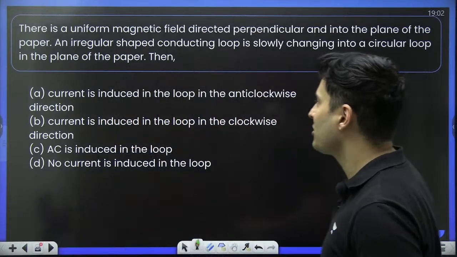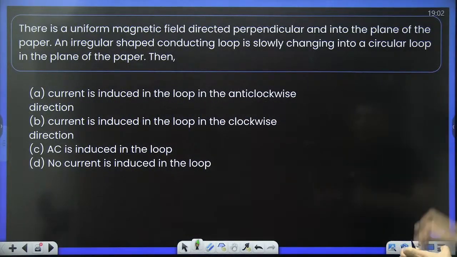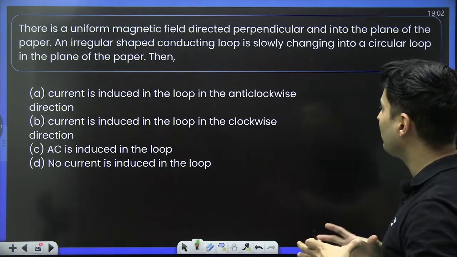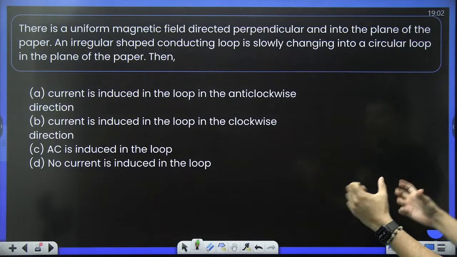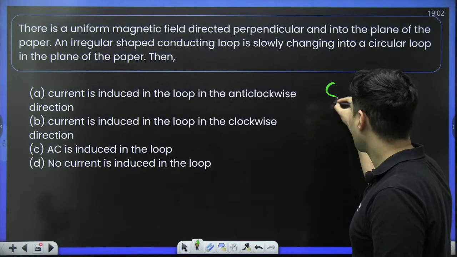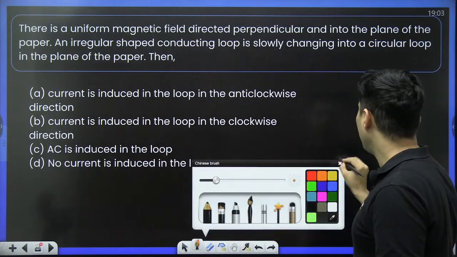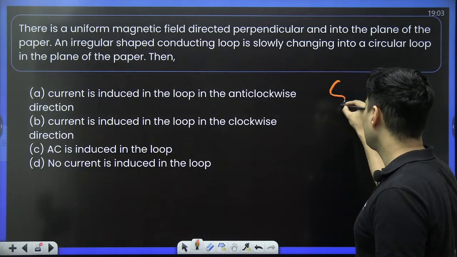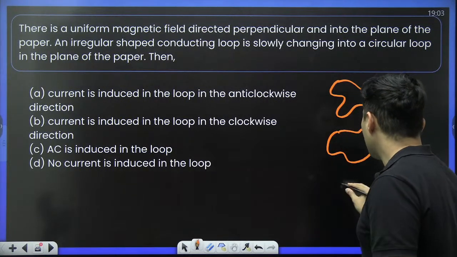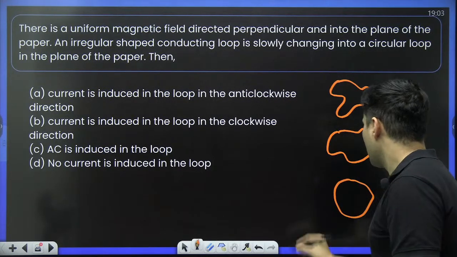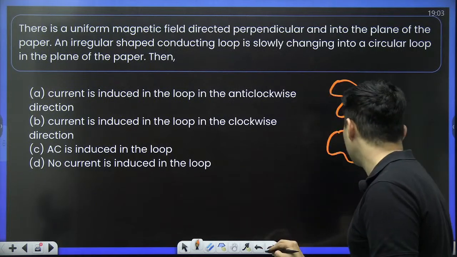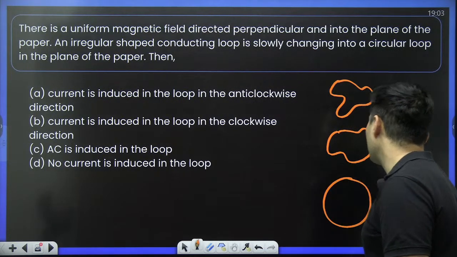Next question coming up on your screen. There is a magnetic field perpendicular and into the plane of the paper. There is some random irregular shape. It is slowly changing into a circular loop. Then what do you think will happen? So imagine this to be a random shape. Slowly it is becoming a circle. Slowly it has transformed itself into a circle.